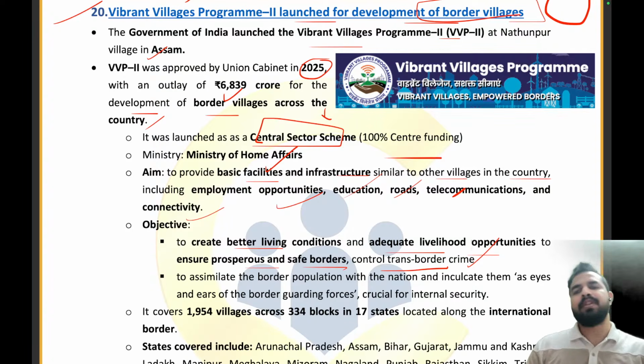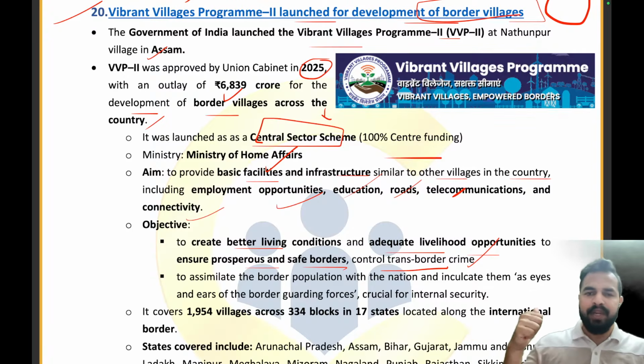So with Nepal, we have friendly relations, right? But that will not be the case with other countries. So that's why we have to ensure that we focus on the border villages in a very beautiful manner, so that we can stop all these kinds of trans-border crimes. We can assimilate the border population within the nation, and we can make them the eyes and ears of the country, right? So that they can transmit information to the government that, see, this is something which can be happening, and if there is a particular type of infiltration, then we can regulate that and take timely action. Clear, everyone? Are you getting the point?